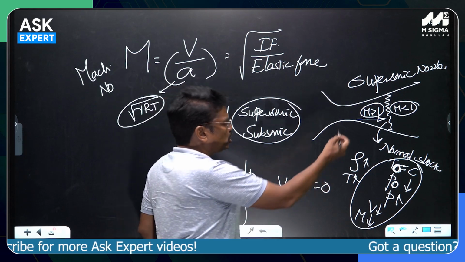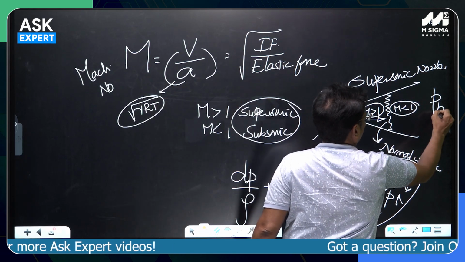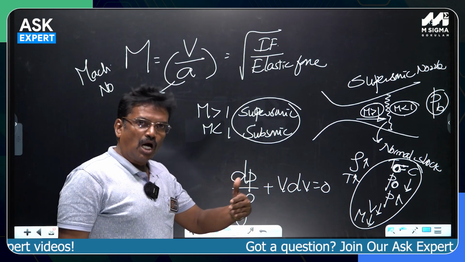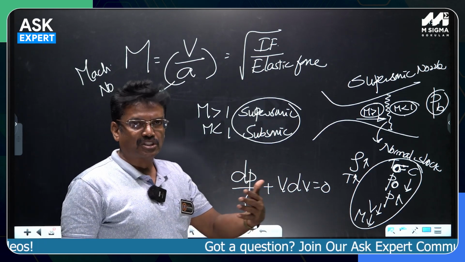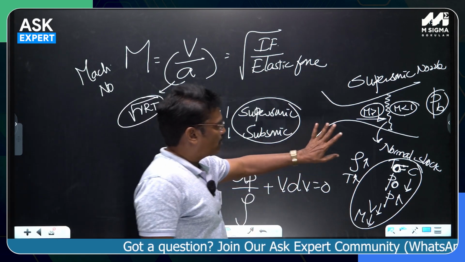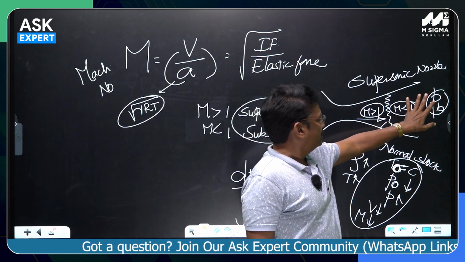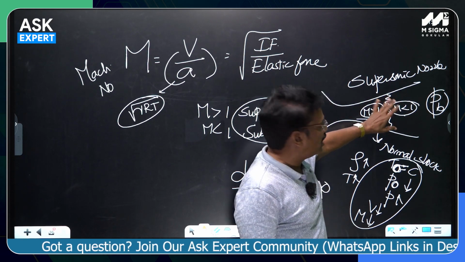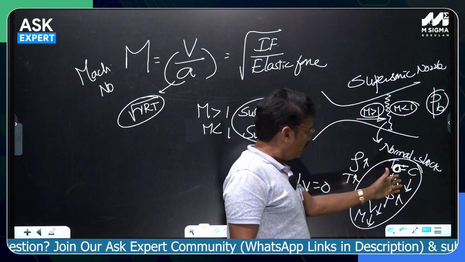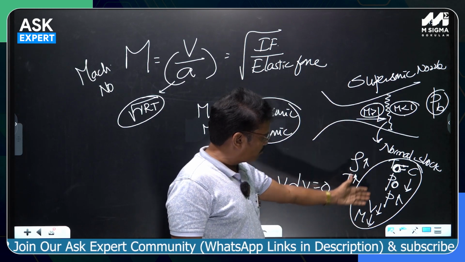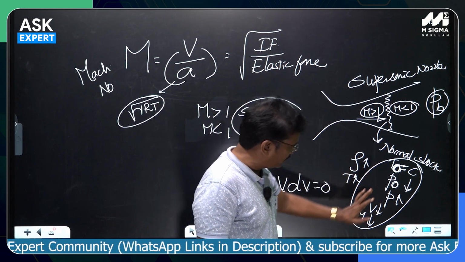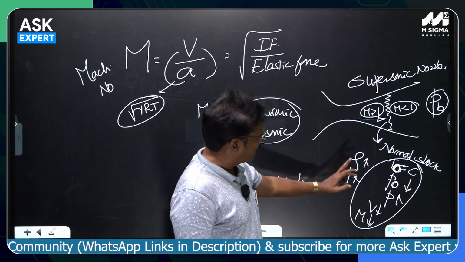First of all, you are not maintaining a proper back pressure. If the design back pressure is not maintained, that means even the supersonic nozzle is operating under off-design conditions. When the proper back pressure is not maintained, there is a very likely chance that a supersonic flow abruptly decelerates to the subsonic flow, where all these changes in thermodynamic properties will happen. Stagnation temperature constant, stagnation pressure decrease, static pressure increase, static temperature increase.